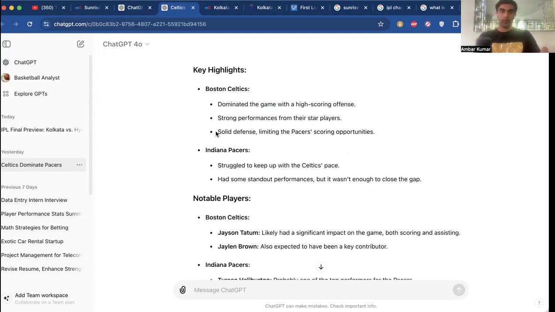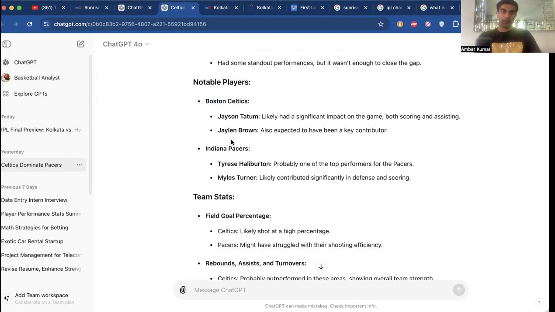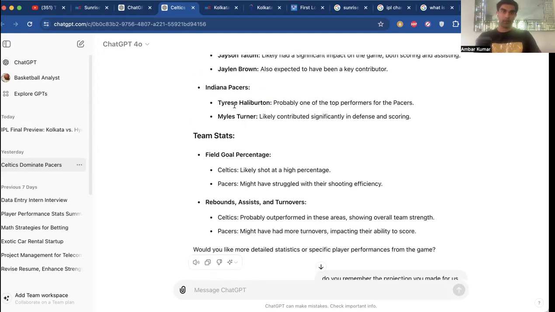And they were also being limited on offense because the Celtics had solid defense. As you can see, GPT is telling us that right here. These are the notable players. For the Pacers, though, the only player who I would say also played well was Tyrese Haliburton, but he was actually injured at the end of the third quarter, so he ended up leaving the game, not coming back.